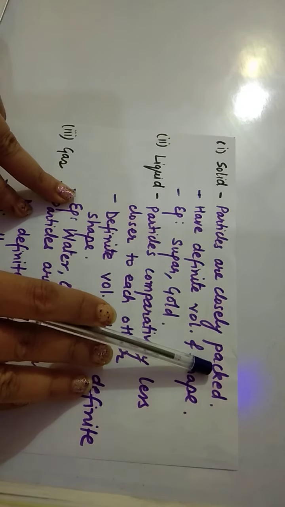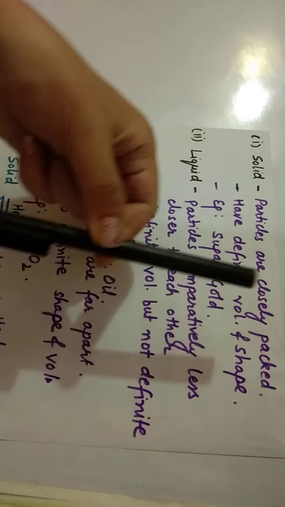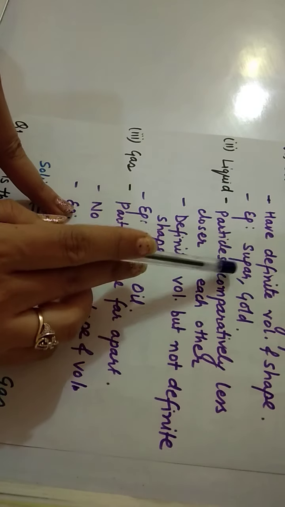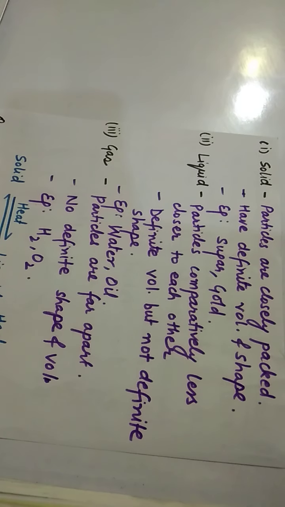So what are solids? Solids are those in which particles are closely packed. This is a solid. It has a definite volume and shape. Examples are sugar and gold. So their particles are closely packed, they have definite volume and shape. You know many examples of solids.